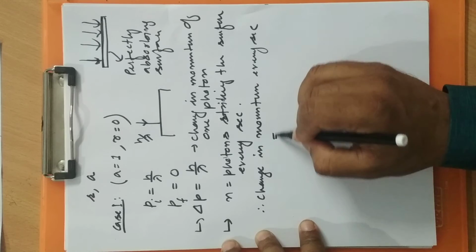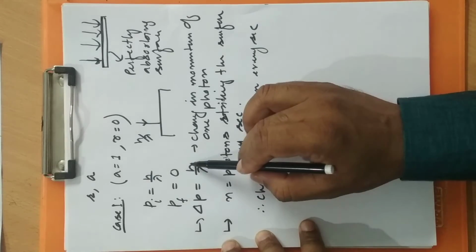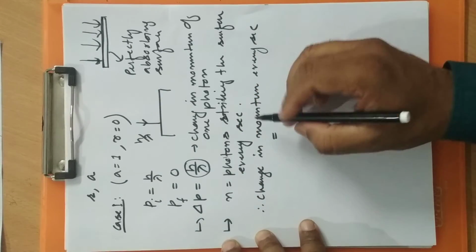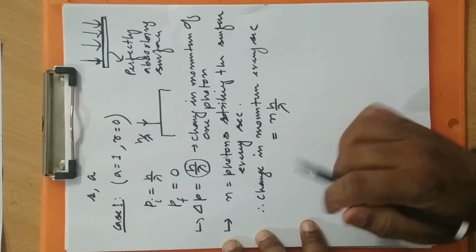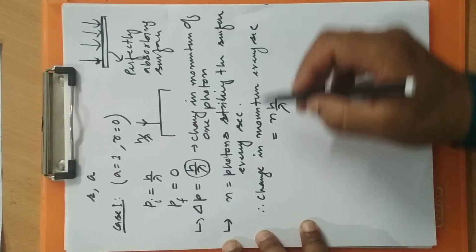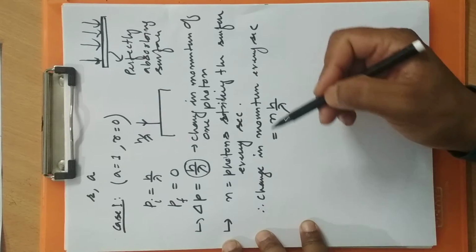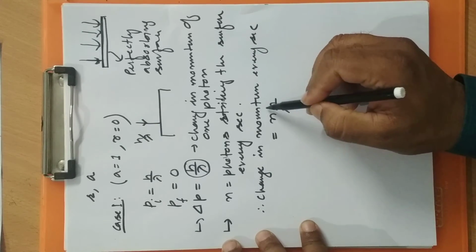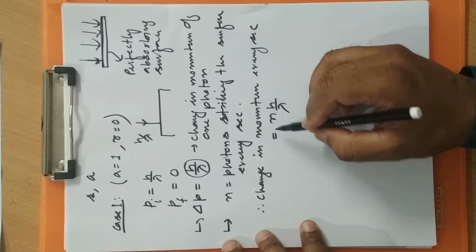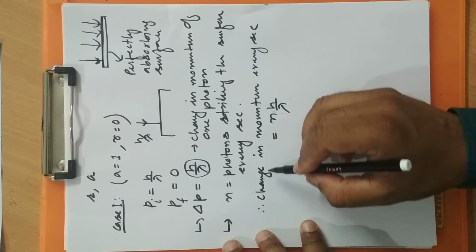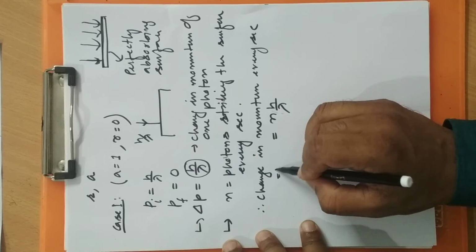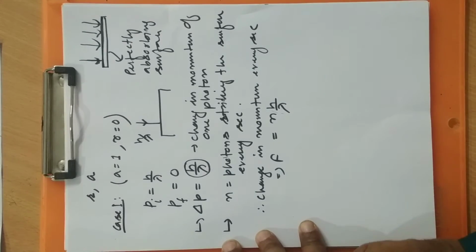Change in momentum of one photon is h by lambda. For n photons, n h by lambda. This is the change in momentum every second, because n is the number of photons striking every second, and this is the change in momentum of one photon. So the total change in momentum every second is nh by lambda. And the change in momentum every second, this is what we define as force.